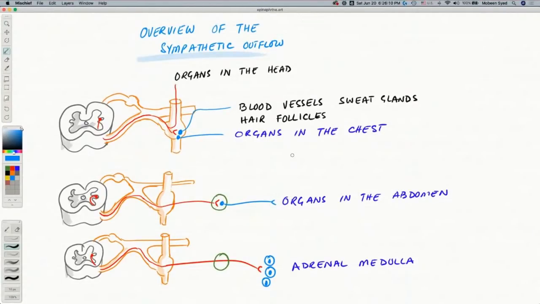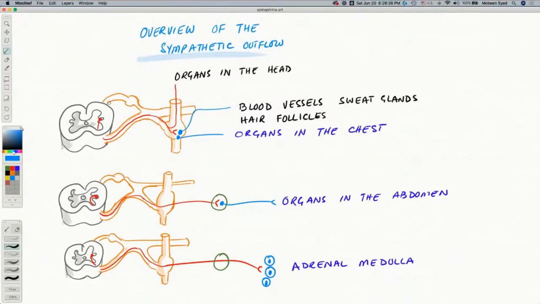So look at this overview of the sympathetic outflow. First of all, for norepinephrine, what we need to understand is that it is a catecholamine that is released from our sympathetic nervous system activity. So what is the sympathetic nervous system activity that is necessary here? Today we are going to talk about so many things, and every one of them is a month-long lecture, but I'm going to touch on important parts that are relevant to us today.